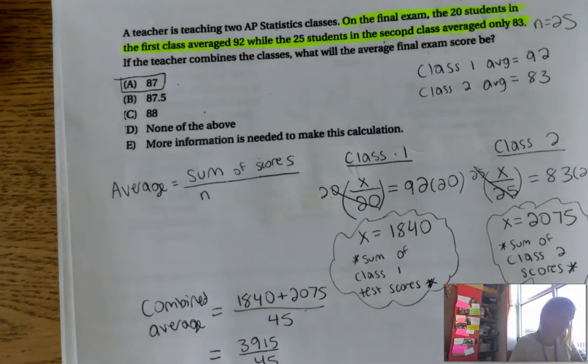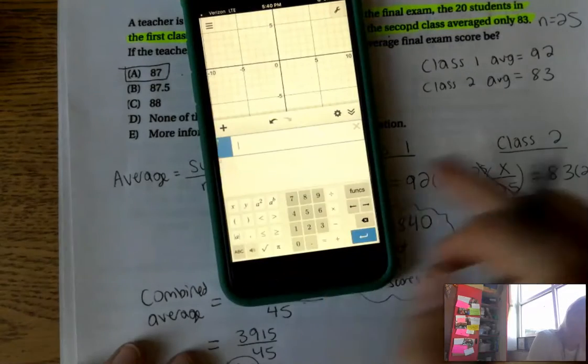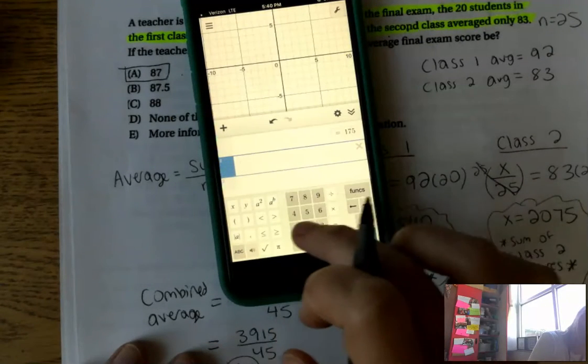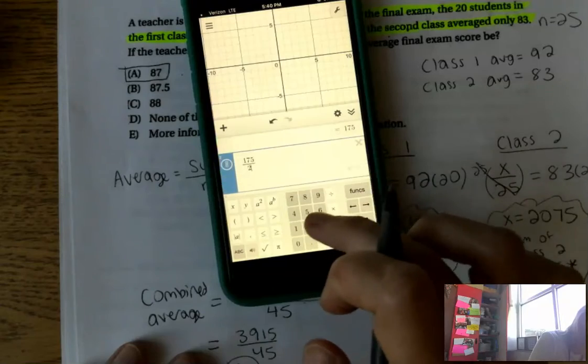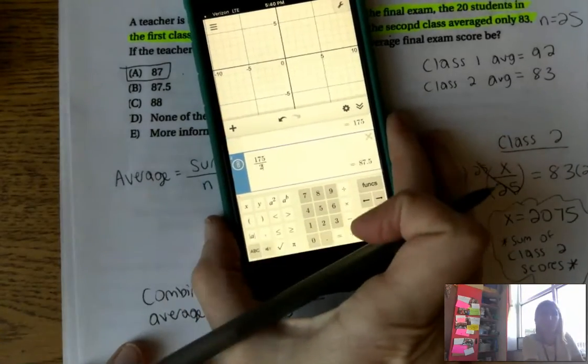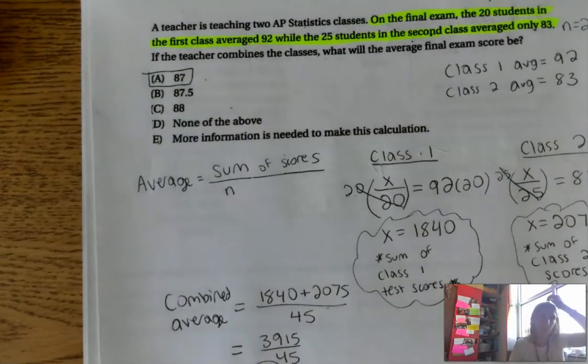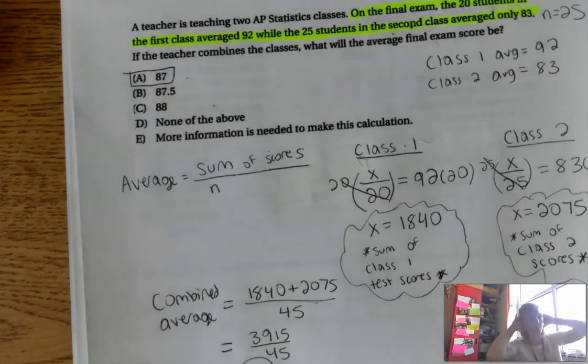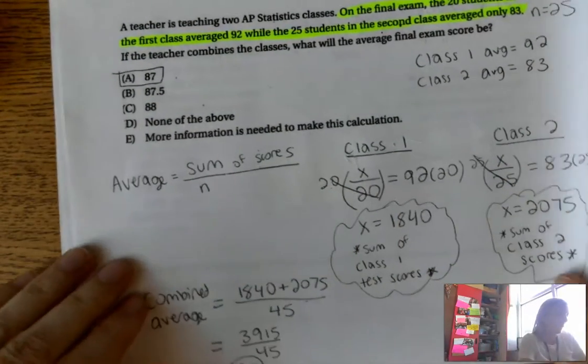So you see, I could not have just added the two together. If I added 92 plus 83 and took that number and divided it by 2, I get 87.5. That's not the right answer. 87 is the new class average, because I have different class sizes for class 1 and class 2.